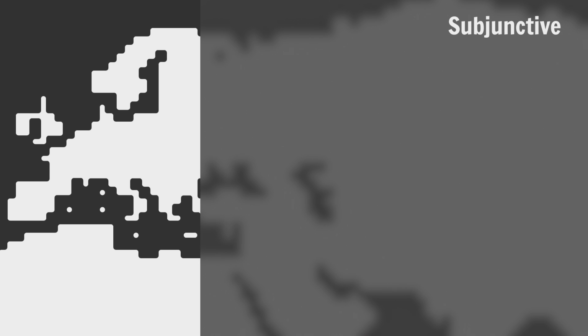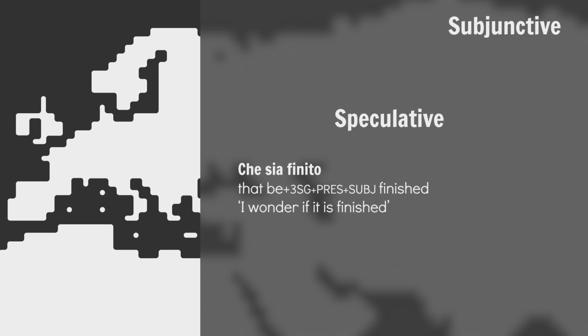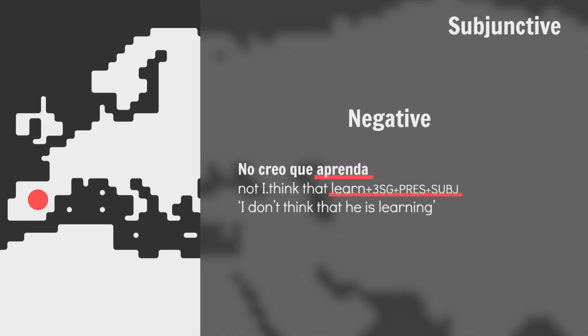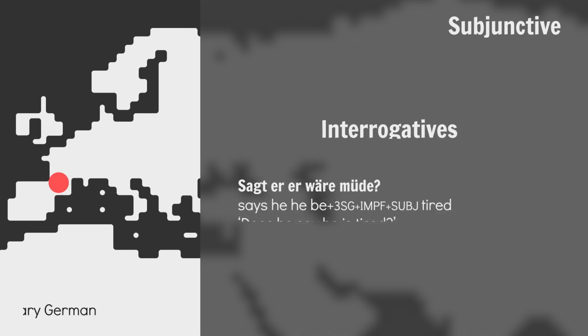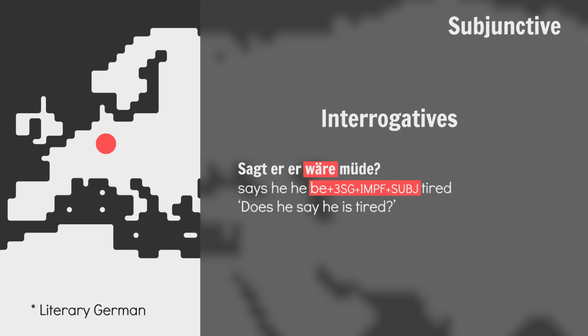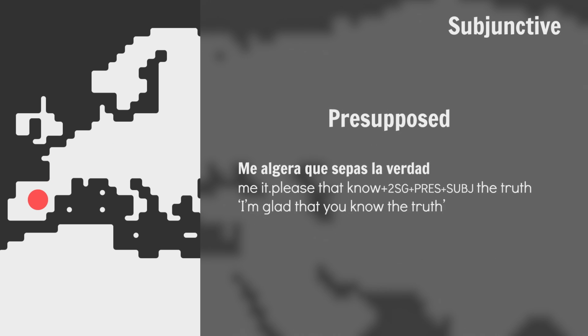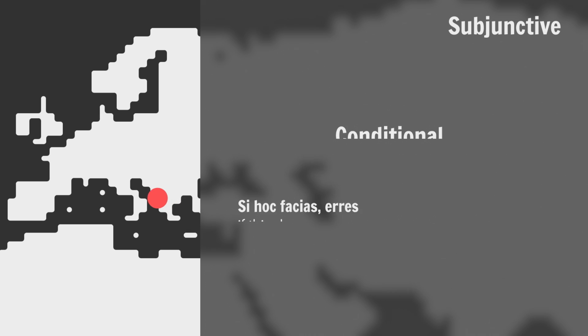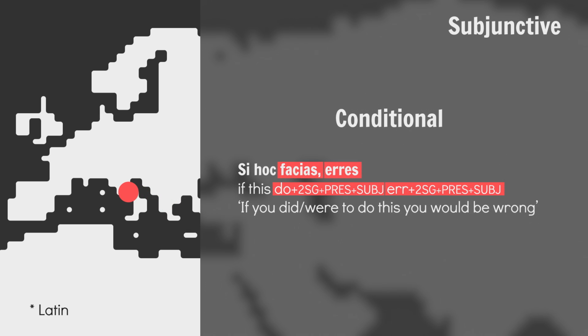In such systems, the subjunctive can be used to encode speculative modality: I wonder if it is finished. Reported modality: One says that the soldiers have left. Negatives: I don't think that he is learning. Interrogatives: Does he say he is tired? Presupposed modality: I'm glad that you know the truth. Future: I have never seen such men, nor shall I see. And conditional modality: If you did/were to do this, you would be wrong.